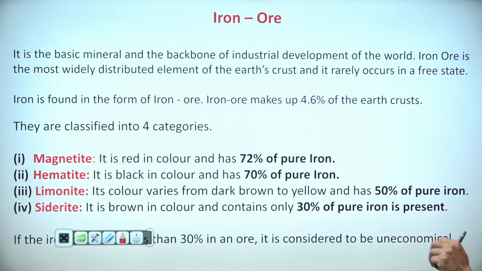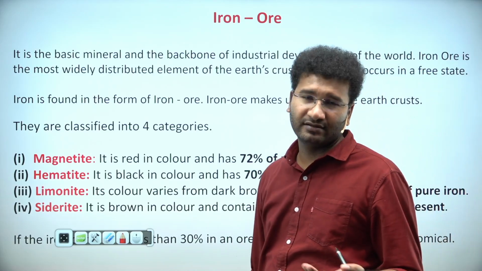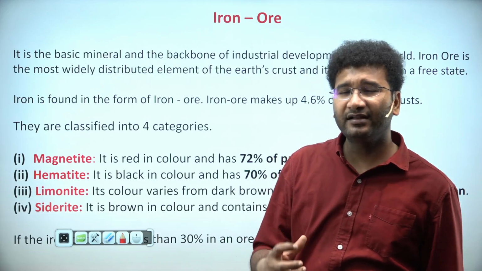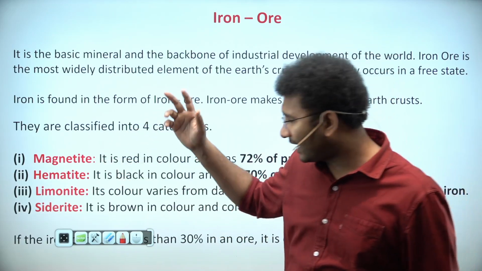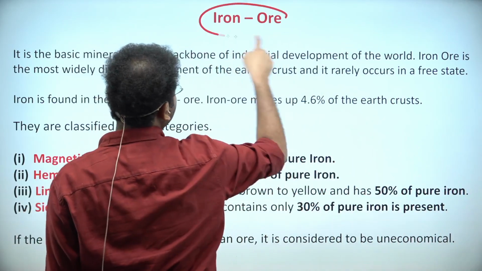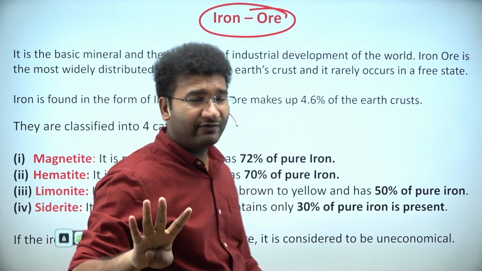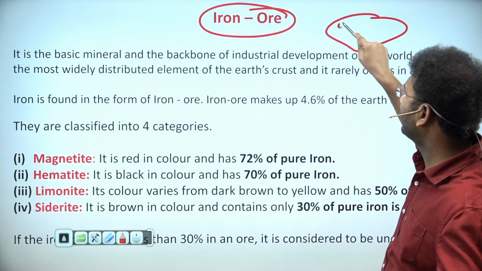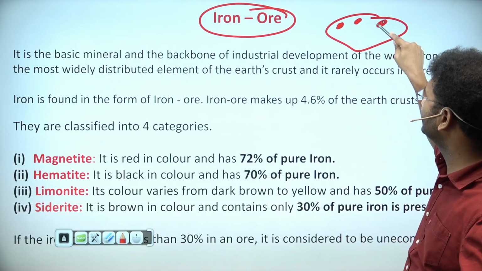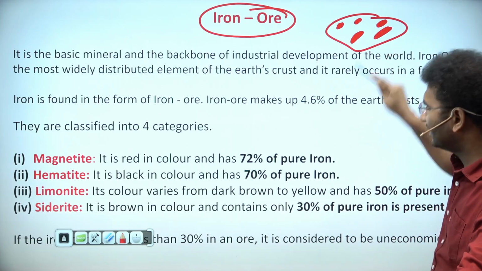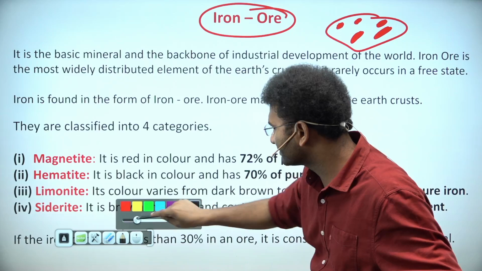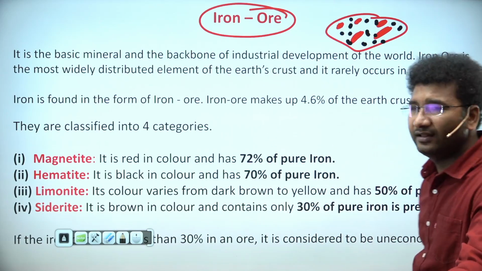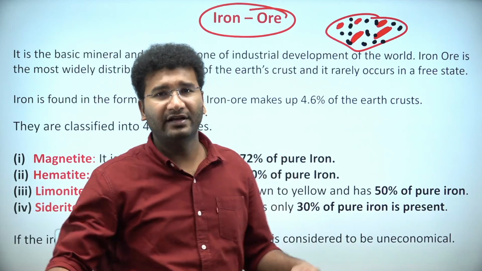See, iron is a mineral, right? Mineral is nothing but collection of elements and impurities. Iron is present in various forms. Iron is always present in the ore form. This is your ore. It has 4 different types of ores. What is an ore? Ore has iron in it, imagine these red dots are irons. Along with the iron you might also find some impurities, right? These are some impurities which are not useful in the manufacturing of any kind of element.